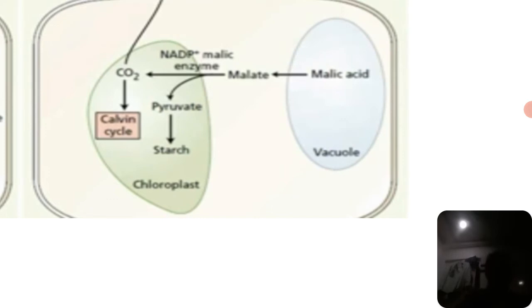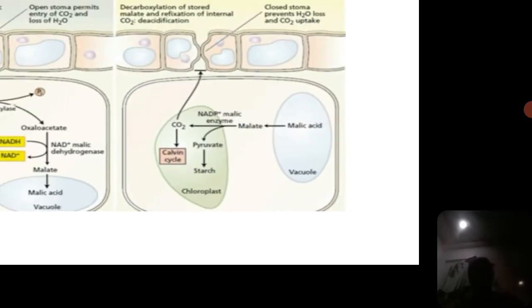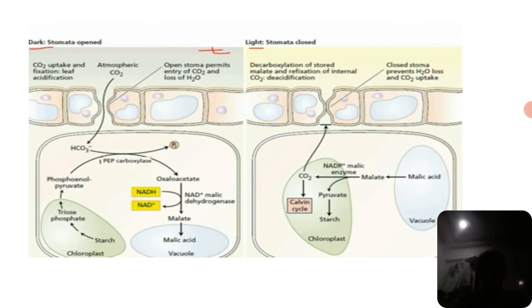Okay, so the released carbon dioxide is added to the Calvin cycle. This is about the CAM pathway, which mostly occurs in plants of hot, dry and xeric conditions. I told examples also.